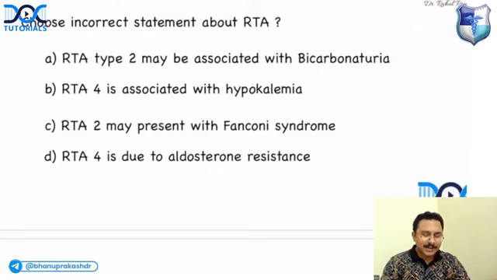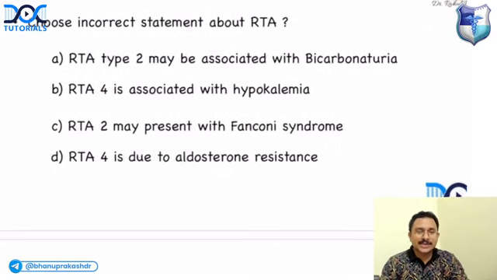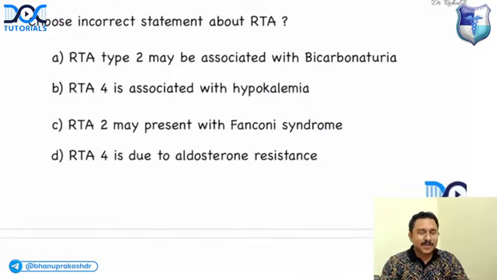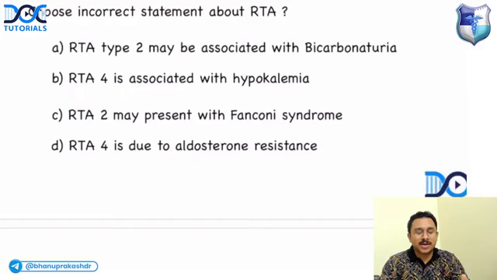Okay, right. So the next question is, choose the incorrect statement about renal tubular acidosis. About RTA, what is the incorrect statement? What do you think? RTA is a very, very important topic for the FMG exam. You have to learn it properly and go to the exam. First option, renal tubular acidosis type 2 is associated with bicarbonaturia. Is it correct or false?